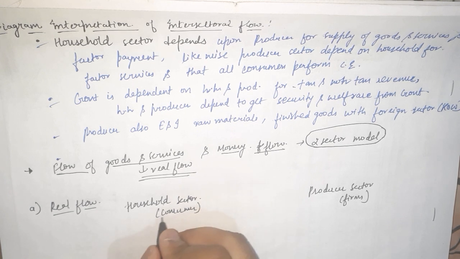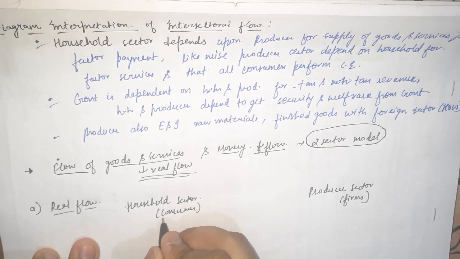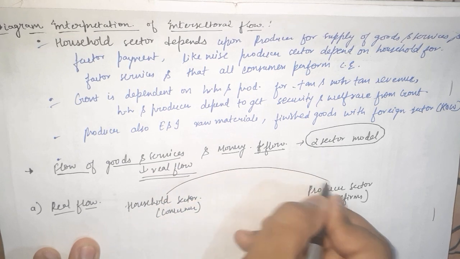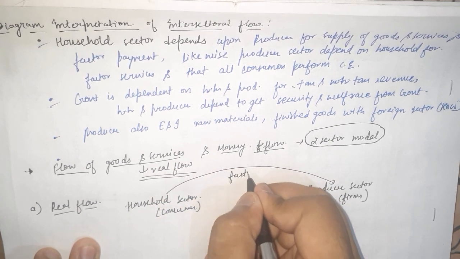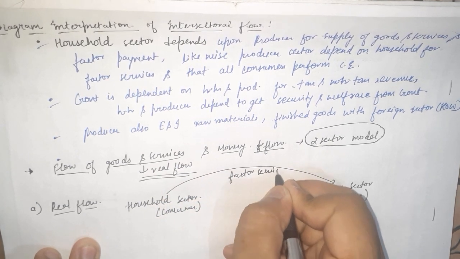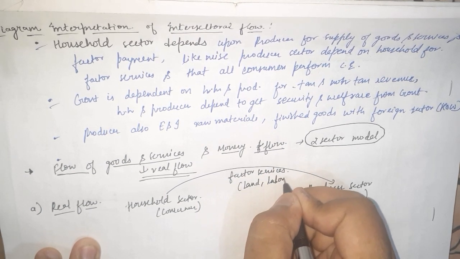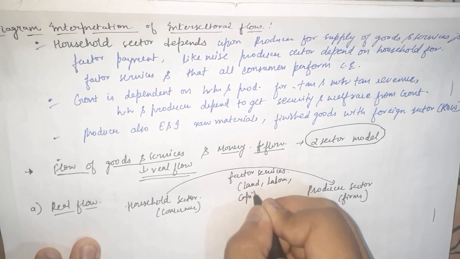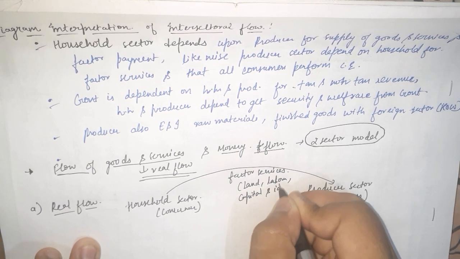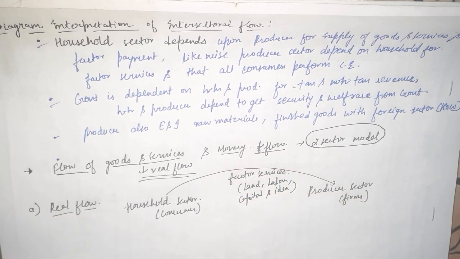How is it possible that there is no money flow? I'll show you. See, households are owners of factors of production. So households provide factor services in the form of land, labor, capital, and idea. Idea means entrepreneurial idea, innovative idea.